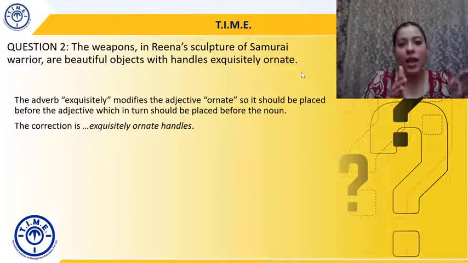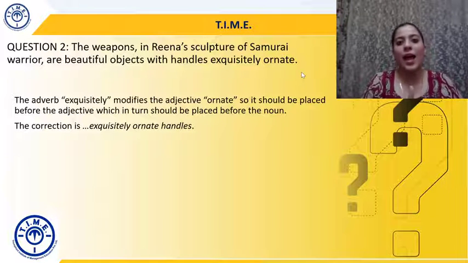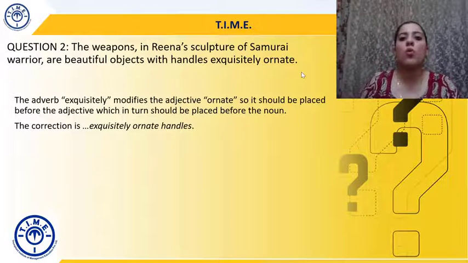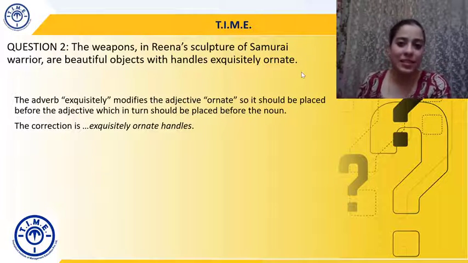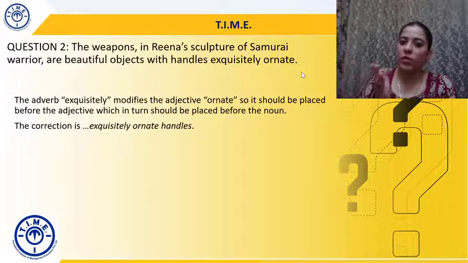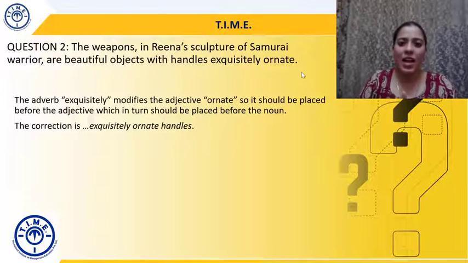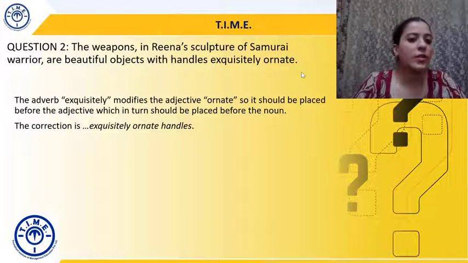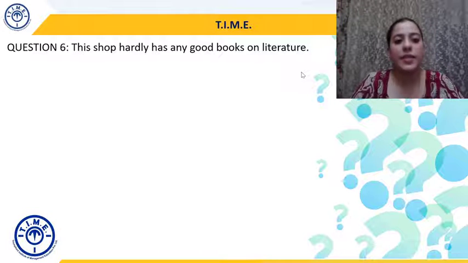Exquisitely is an adverb which is modifying the adjective. Ornate is an adjective which is modifying the noun handles. So, adjective before noun, an adverb before adjective. So exquisitely ornate handles.